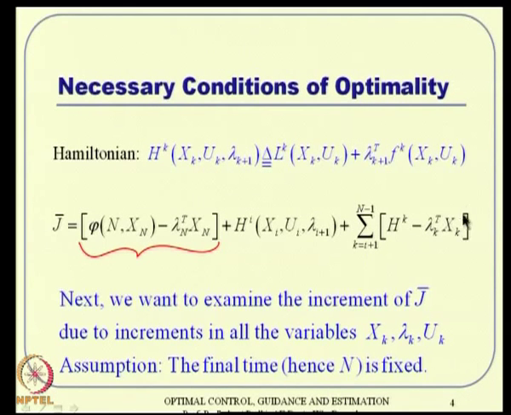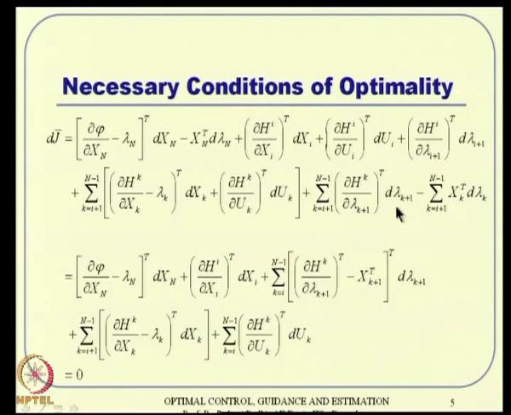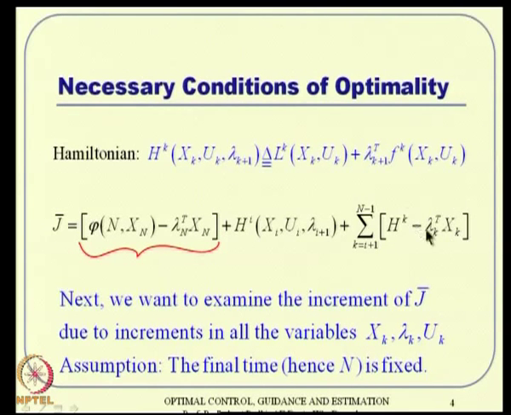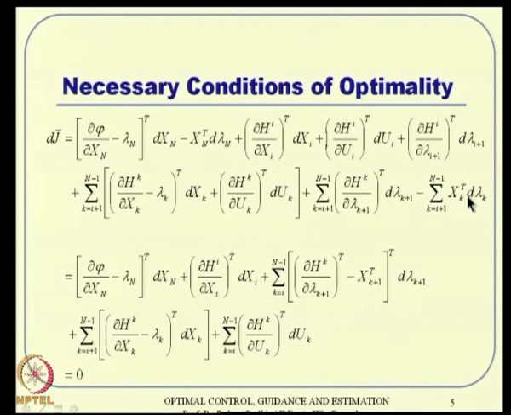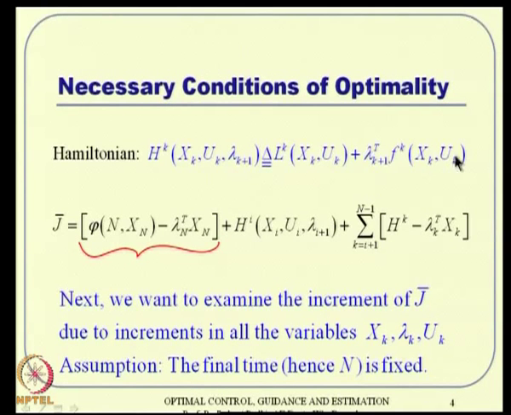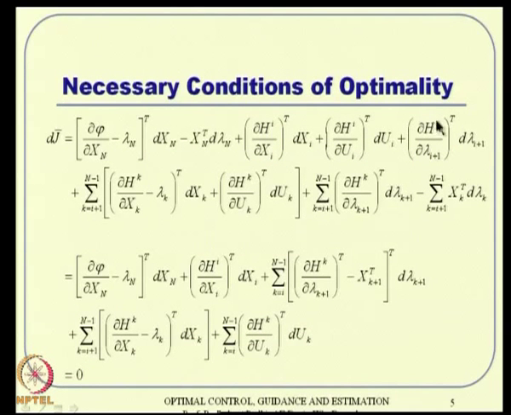And then coming to the last expression, remember h k can be a function of everything else, x k, u k and lambda k plus 1 also. So, you account for that. To account for that, we take all the partial derivatives like that, and then express it in this form. This one will give us a perturbation with respect to lambda k also. Since h k is a function of lambda k plus 1, the perturbation will come from lambda k plus 1 because of this term, and there is a perturbation of lambda k because of this term. This is nothing but very careful bookkeeping of what all can happen in the first derivative sense.